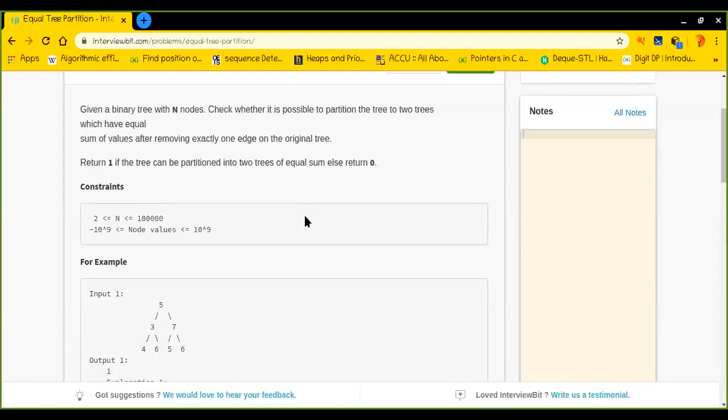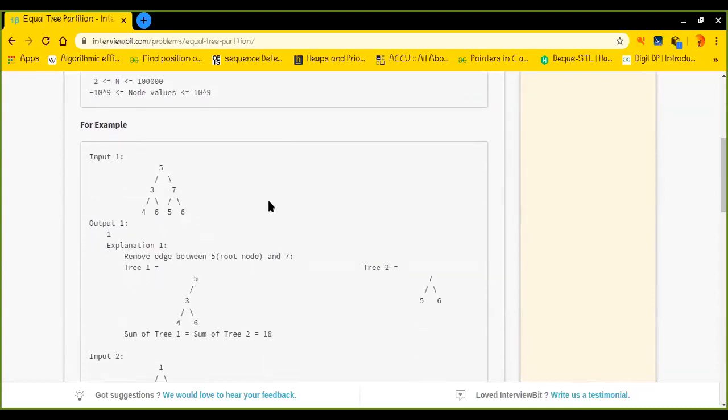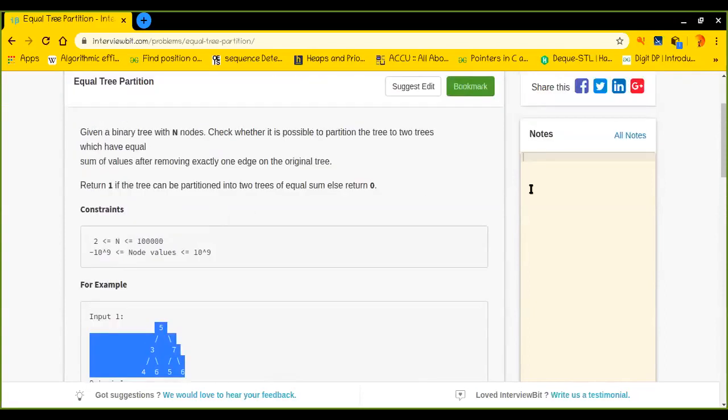If it can be partitioned, we should return 1, otherwise we should return 0. So let's take this example to understand what the question is saying.